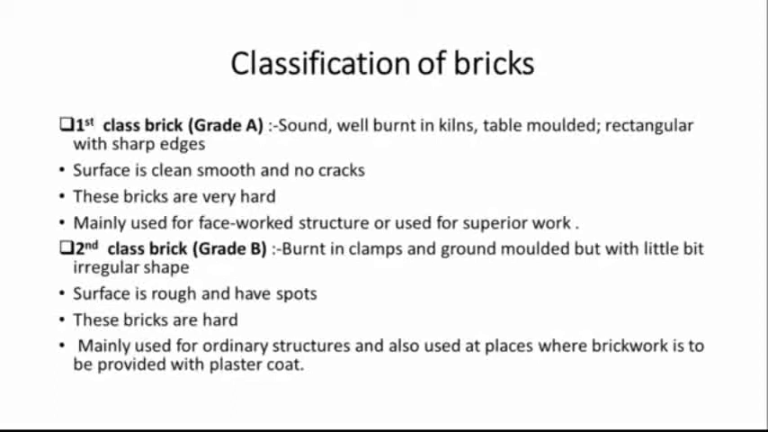Now, second class brick. Second class bricks are ground molded and they are burnt in the kilns. The bricks also conform to standard size, but they are slightly irregular. The surface of these bricks is somewhat rough. They may have hair cracks, and edges are not straight. They also give a metallic sound. They are also hard. This is mainly used in ordinary structures and also used at places where brickwork is to be provided with a plaster coat.